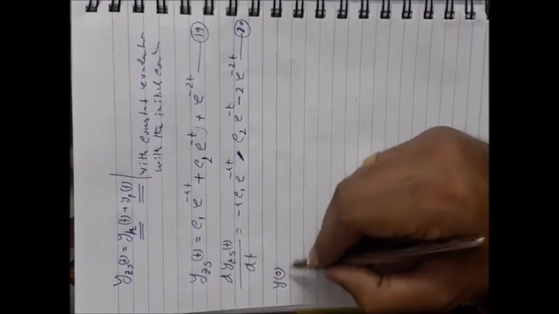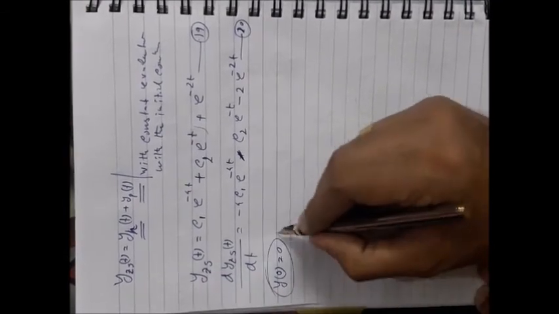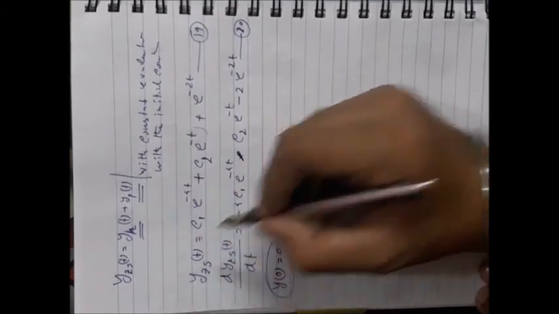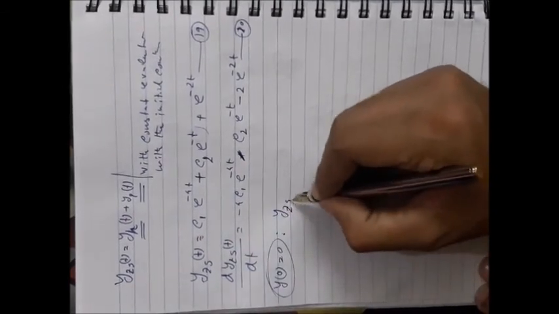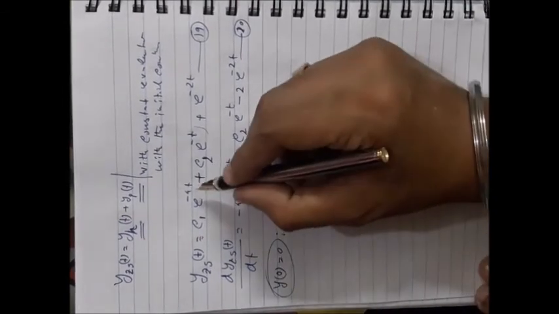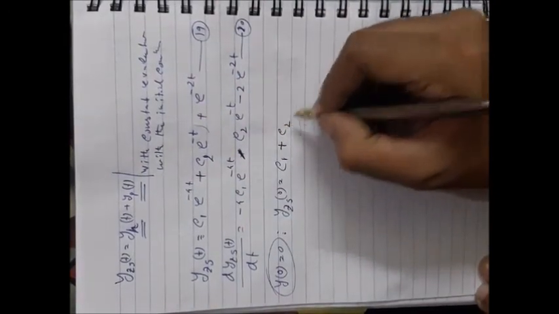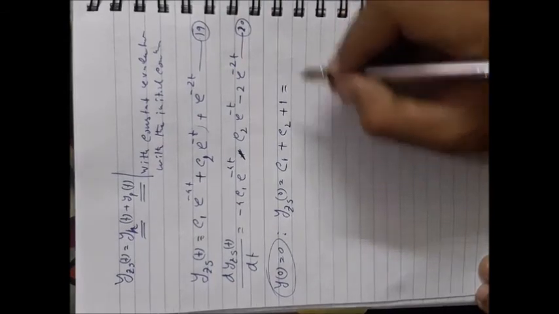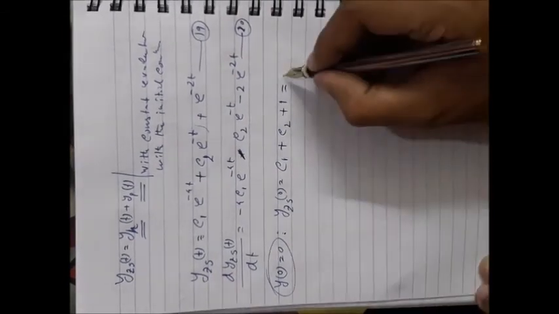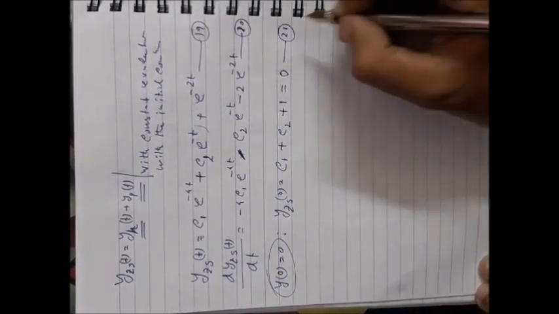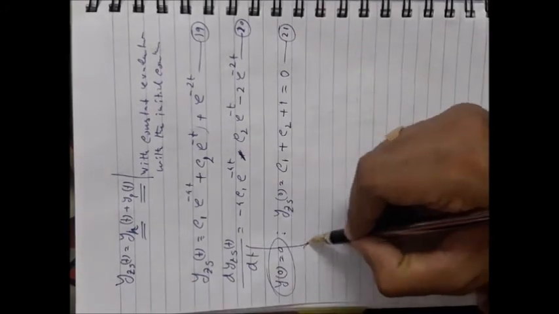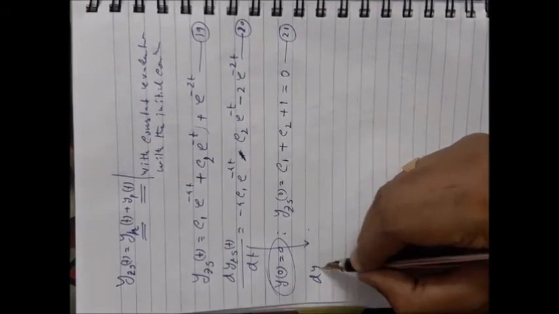Now first use the first given initial condition. It was y(0) equal to 0. It is the initial condition. Put that here. So yzs(0) should be equal to, putting t equal to 0 here, c1 plus c2 plus 1, that should be equal to 0. This is equation number 21.